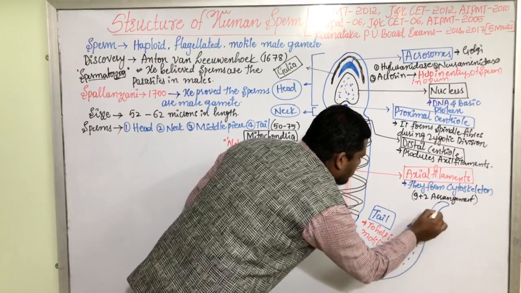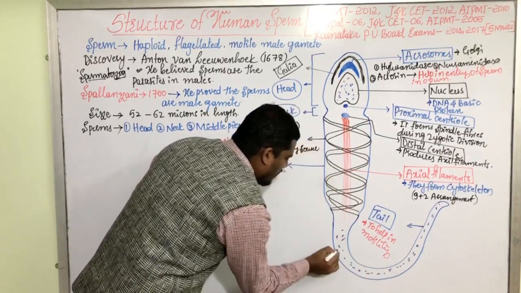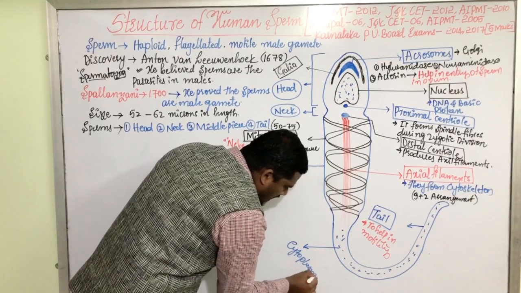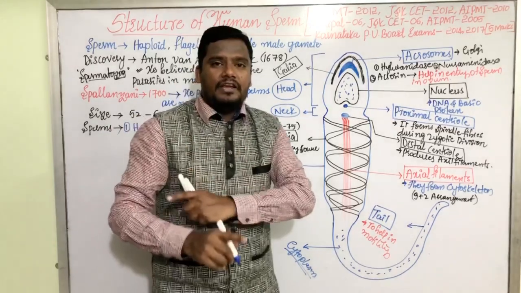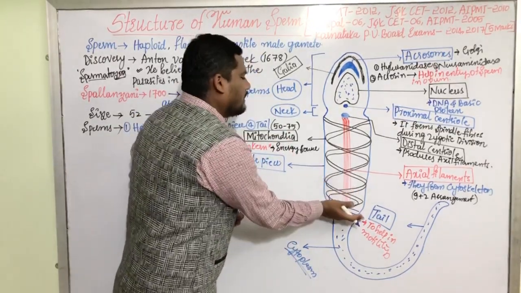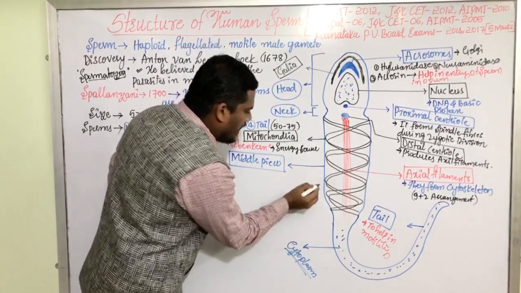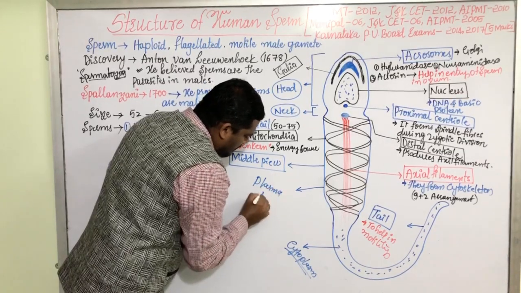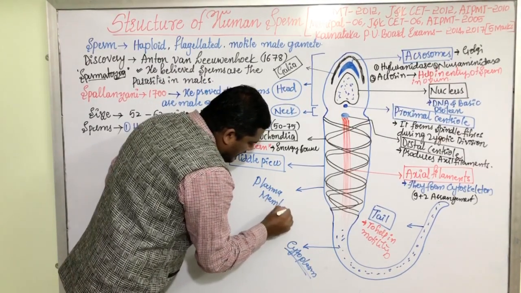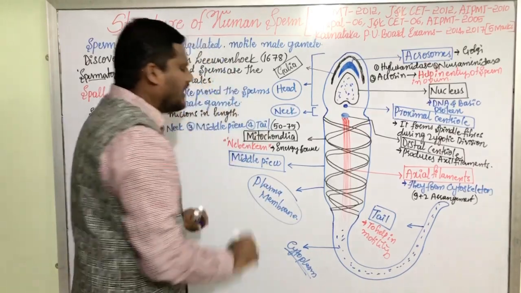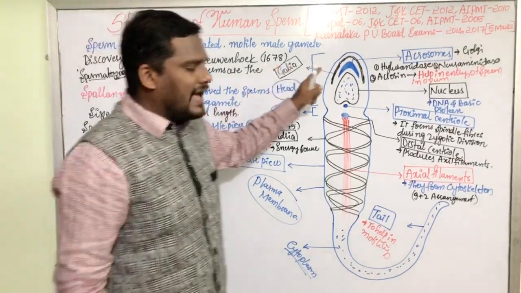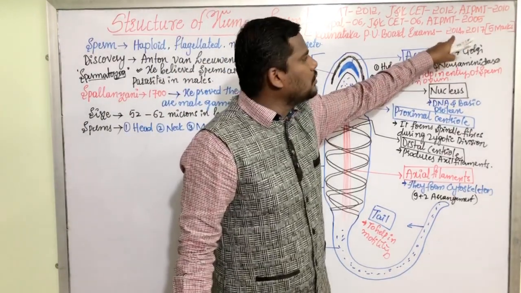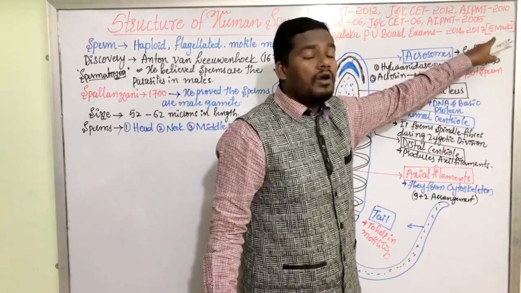It consists of some amount of cytoplasm. Cytoplasm is present only in the tail region in case of human sperm, whereas the remaining parts don't have any cytoplasm, and this outer membrane is called the plasma membrane. These are very, very important labelings, and the diagram is very important for board examination, because it has been asked in the years 2014 and 2017 for 5 marks.